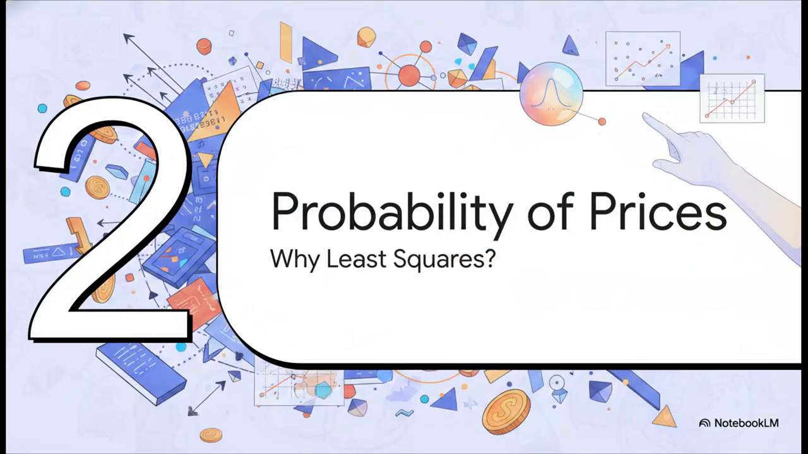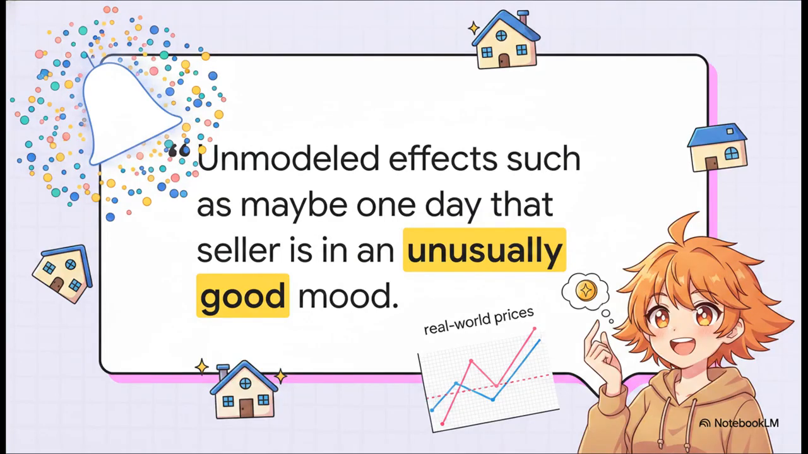Moving on to Section 2, the probability of prices, and asking, why least squares? This brings us to a really foundational question. Why do we universally default to minimizing least squares when we're fitting these lines in the first place? I mean, why not use absolute value or, I don't know, raise it to the power of 4? To understand this, we actually have to look at how real-world prices are determined. It's never just a perfect formula. There are always unmodeled effects.